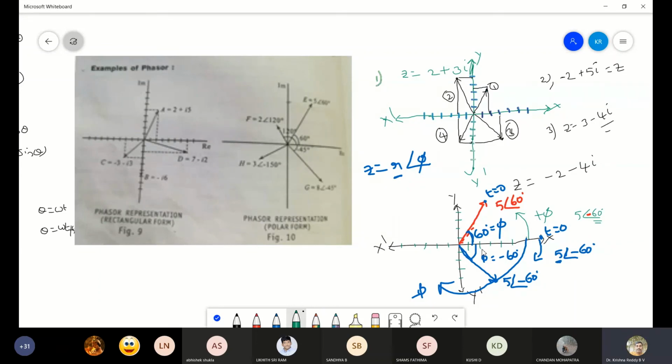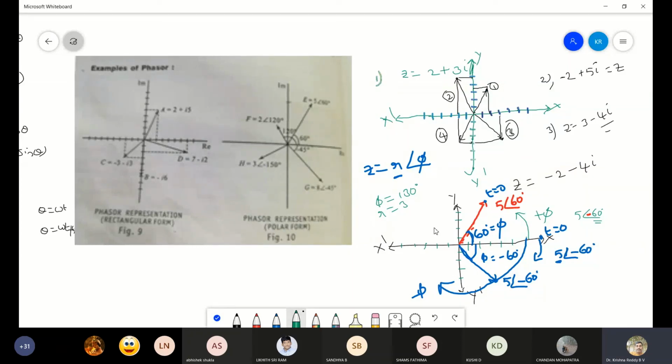First, you need to mark the angle. Then you need to give the magnitude of the phasor. Just as an example, if I say angle phi equal to some 130 degree and r equal to some 3, r equal to 3 means the magnitude of the phasor is 3.